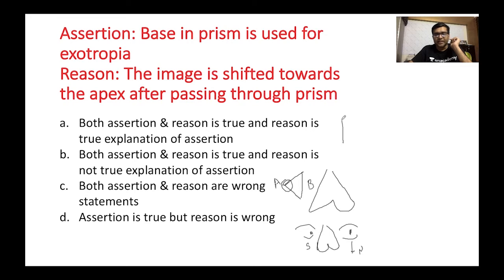So here you should have given a base out prism, not base in but base out, where the apex is in the direction of your deviation. Okay, so here assertion is also wrong, and the reason is also wrong. So your answer is C here.